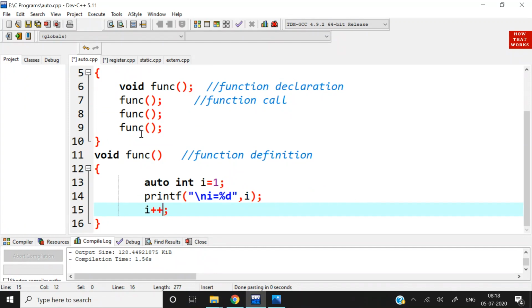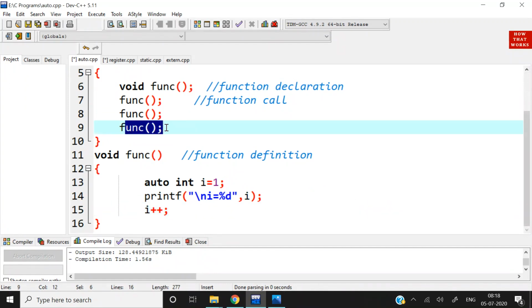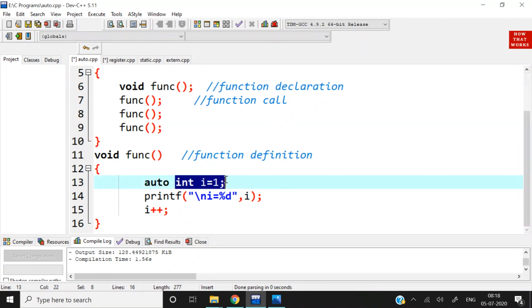Then again it will go back. Then the third function call will come here. Then again value of I is set to 1. Then printf I, value of I will be printed, and I plus plus. So again the value of I will be printed as 1. So 3 times 1 1 1 will be printed.